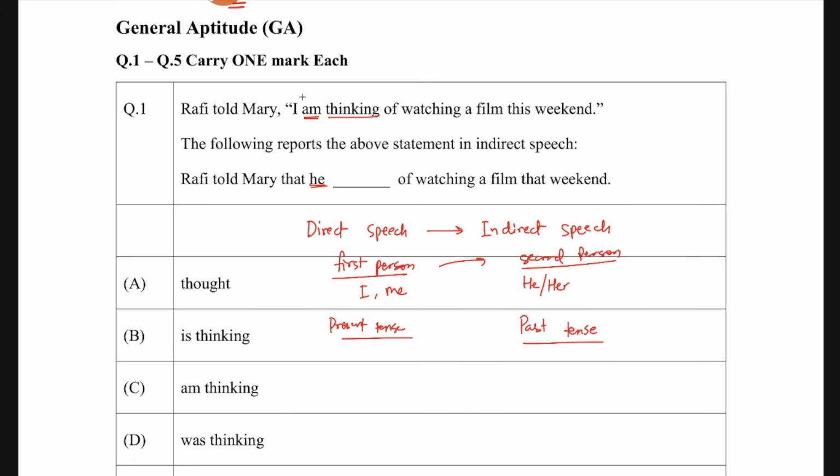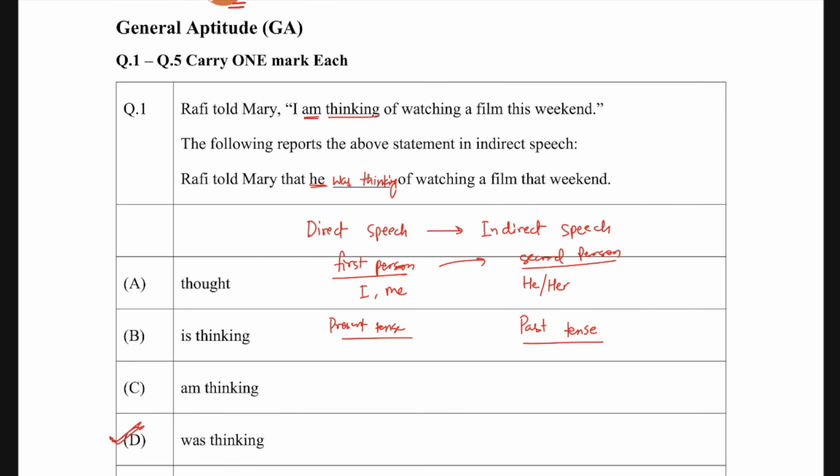Just this helping verb is going to change, so am is going to convert into was. It will become: Rafi told Mary that he was thinking. So the verb has not changed, but the helping verb is changed to convert the speech from direct to indirect. The correct answer for this should be D.